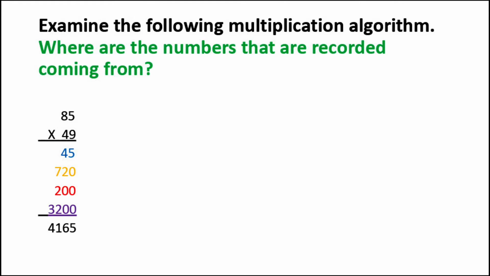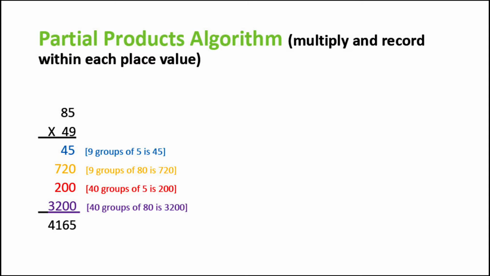Next, we'll look at an algorithm for multiplication. So look at the following multiplication algorithm and think about where these numbers that are recorded are coming from. So pause the video, take a second to look at these numbers and see if you can pick out where those numbers are coming from. This algorithm is called the partial products algorithm, where you multiply and record within each place value.